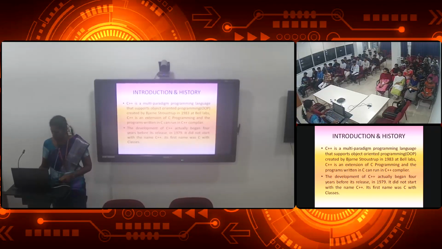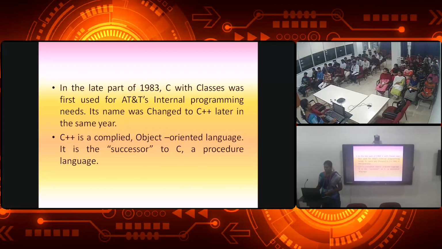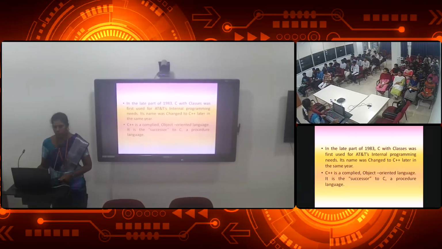Okay. The next one, in 1983, C with classes was used in AT&T's internal programming needs. The C++ was used in an organization. Then it changed its name to C++ later in the same year. Then C++ is a compiled object-oriented language. It is a successor to C. That is C++: they have given two plus signs, that is called successor. Okay.